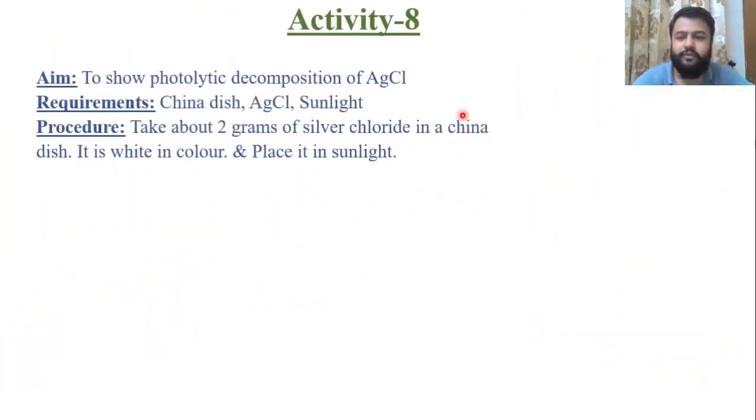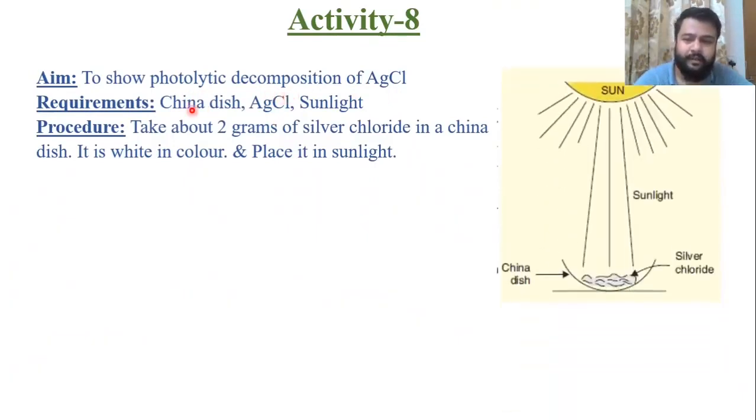Next activity, to show photolytic decomposition of AgCl. Photolytic decomposition means breakdown of a chemical substance with the help of light. So requirements are china dish, AgCl and sunlight. We have to put this silver chloride, which is white in color, in a china dish, and if sunlight passes through it, it converts into a grayish color substance.